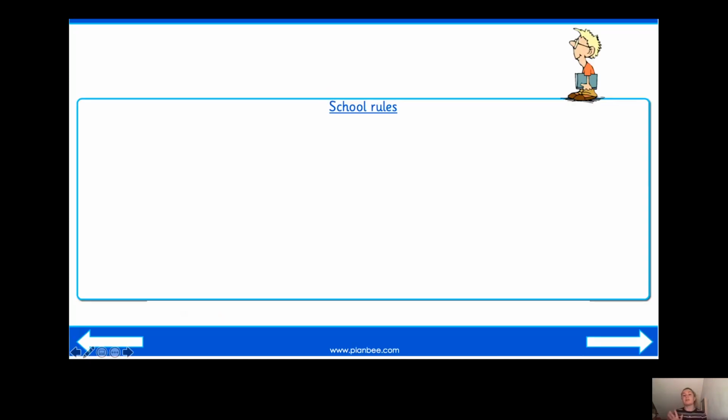So the first thing I would like you to think about today is all of the rules that we have in the classroom at school and that we have in school in general, okay? So in the corridors, in the playground, in the dinner hall, all of the different places in school and all of the different rules that we have in these places. Now, I've thought of one. The one that I thought of was don't shout out. When we're in the classroom and I ask a question, you always have to put your hand up, don't you? Instead of shouting out, because I will pick somebody to answer the question. Now I'd like you to pause the video and have a think of all of the other rules that you can think of from school.